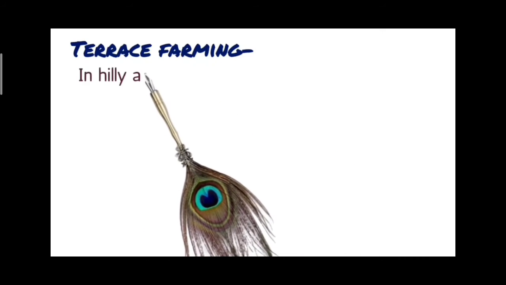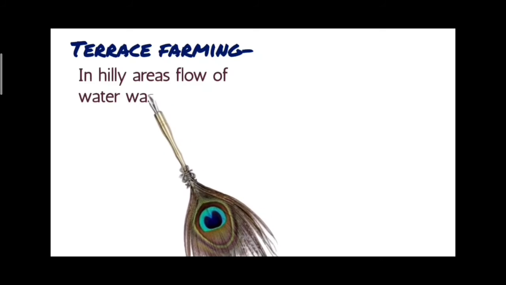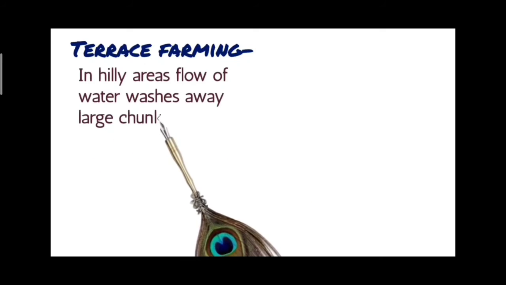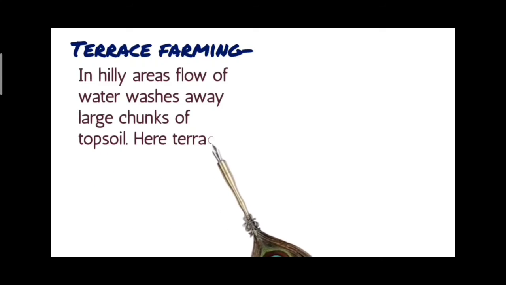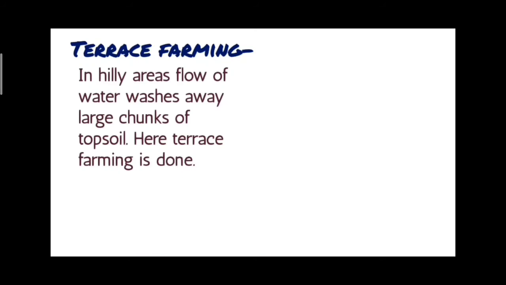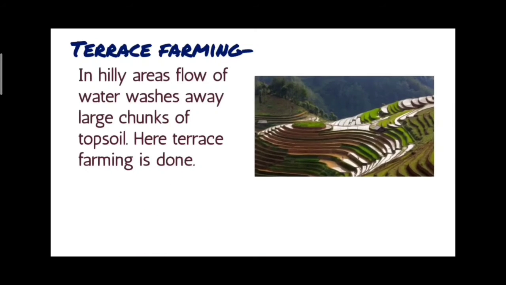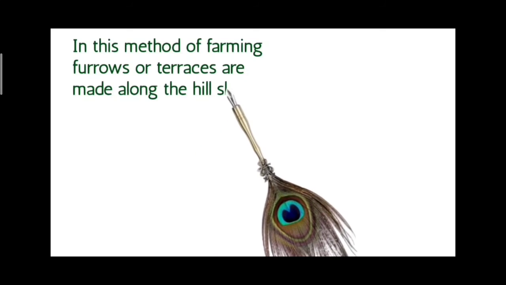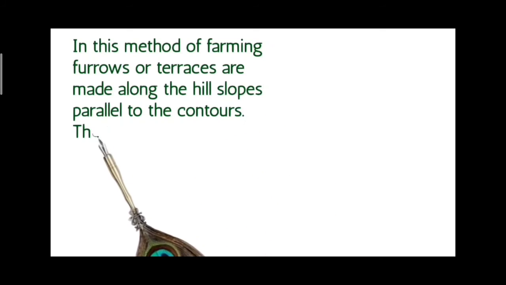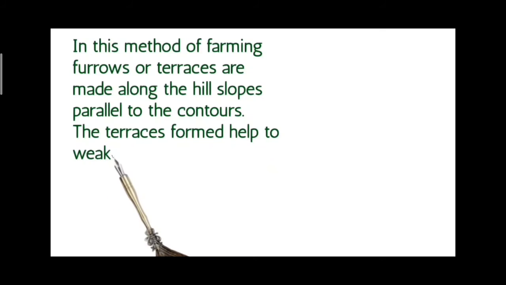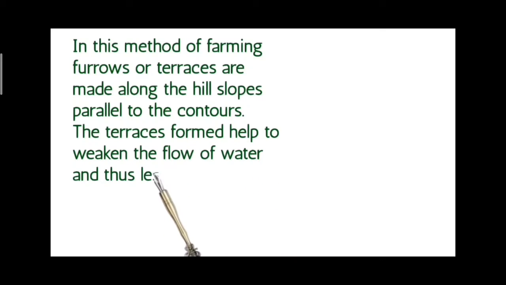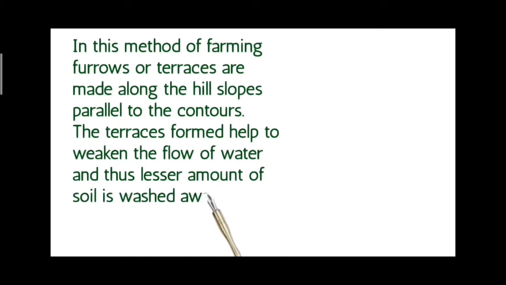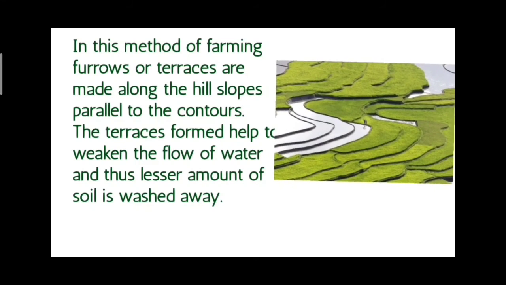Terrace farming. In hilly areas, the flow of water washes away large chunks of topsoil. Here, terrace farming is done. In this method of farming, furrows or terraces are made along the hill slopes parallel to the contours. The terraces formed help to weaken the flow of water and thus a lesser amount of soil is washed away.